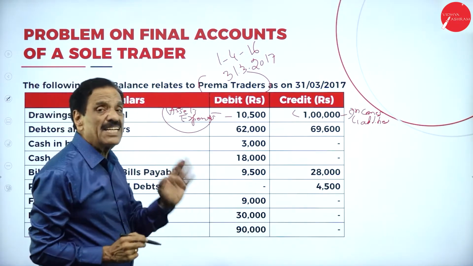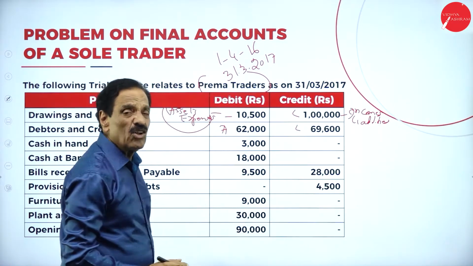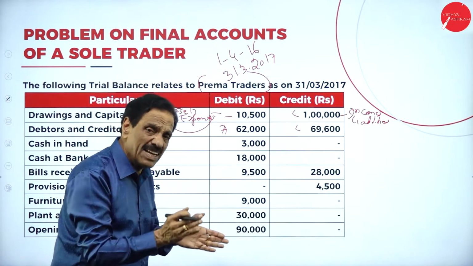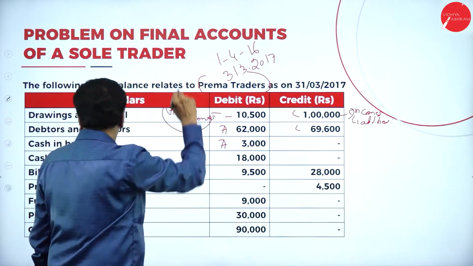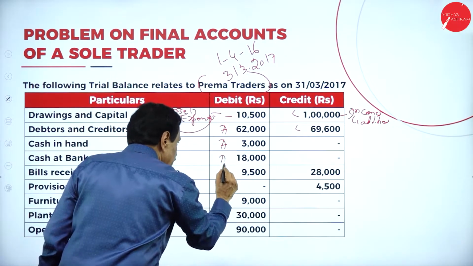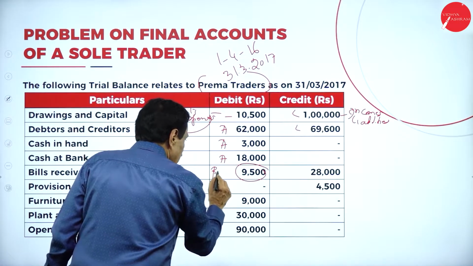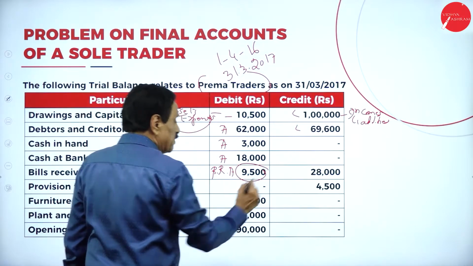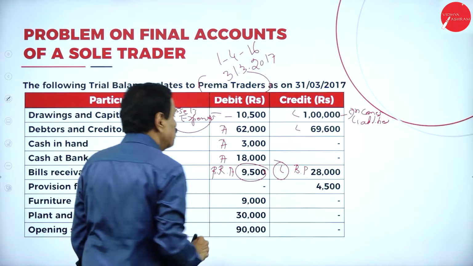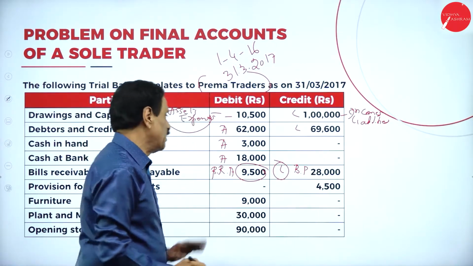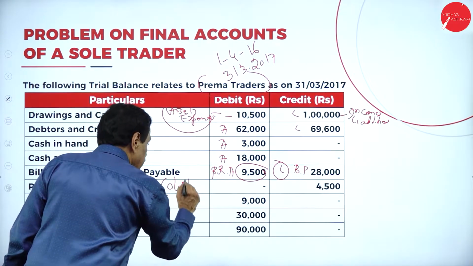What is the next one? Debtor is an asset. Creditor is a liability. You have to make the mark like this. Debtor is an asset. Creditor is a liability. Cash in hand is an asset. Cash at bank is an asset. Then bills receivable, this is BR. This is asset. This is bills payable, BP. This is liability. BR is asset. BP is a liability. Then provision for doubtful debts, this is old RBD. I will explain.